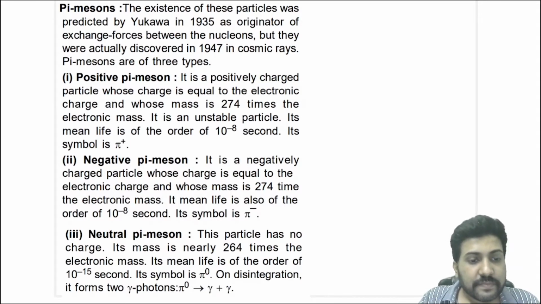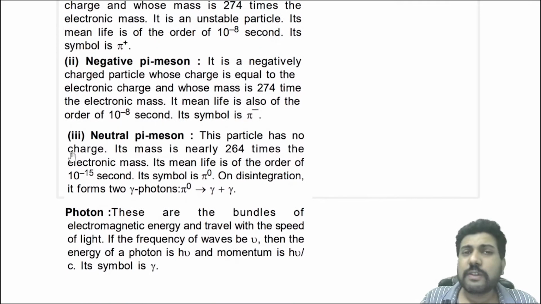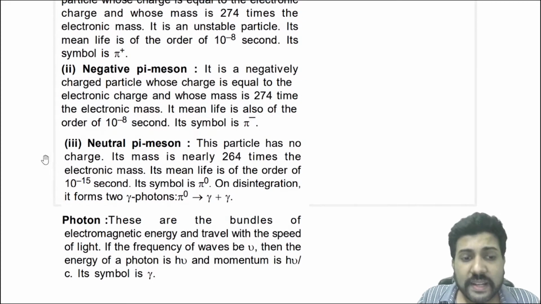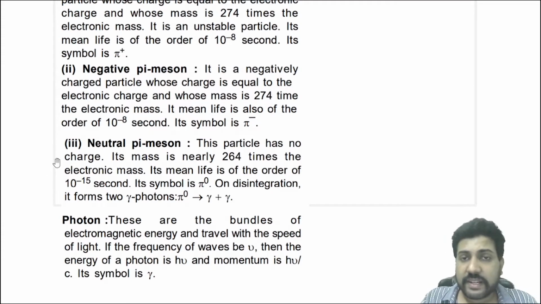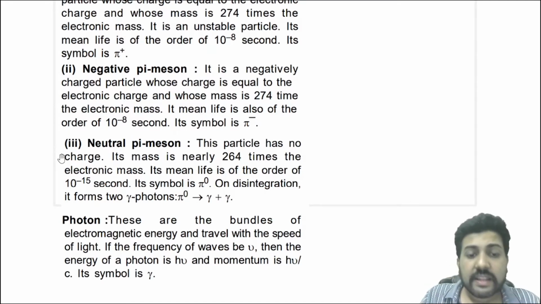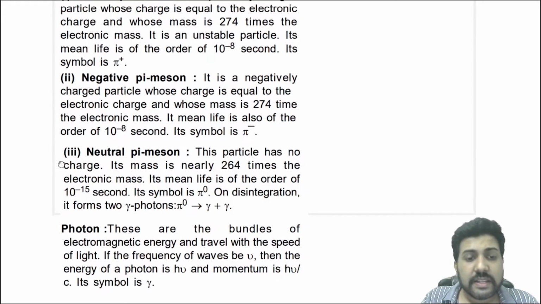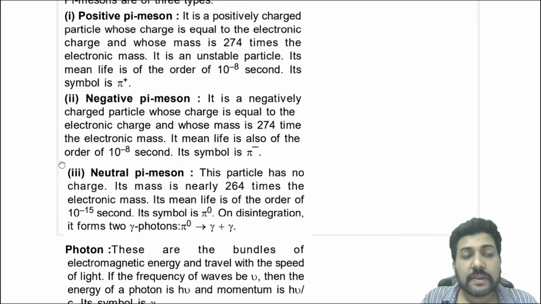Okay, next is photon. We know what a photon is, we have discussed it so many times. These are packets of electromagnetic energy and travel with the speed of light. We know that, right? If the frequency of the wave is nu, then the energy of this photon is h nu, and the momentum is h nu by c, or E by c, or h by lambda, whatever you want to write. The symbol is gamma.